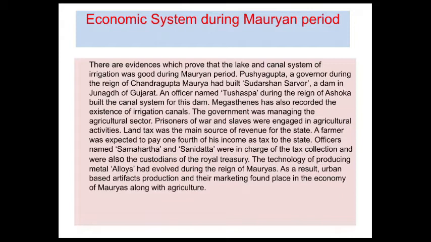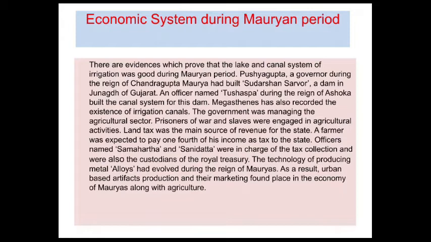Land tax was the main source of revenue for the state. Every state nowadays, also in ancient times, had land tax as the main source of revenue. A farmer was expected to pay one fourth of his income as tax to the state.